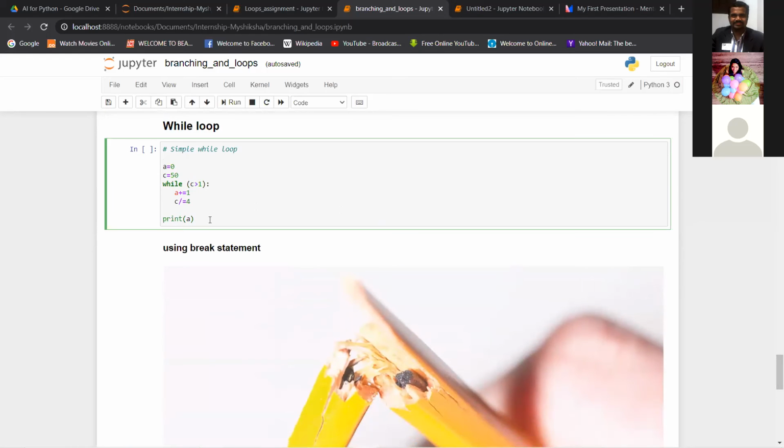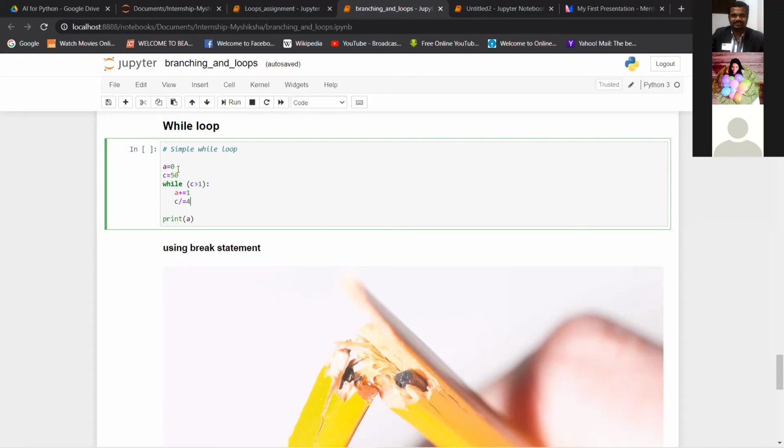Whereas in the while loop, there is a condition you have to give by default, inside these circular brackets, for the loop to run. Without this condition being true, the loop will not run. So you don't need to give an if statement with the while loop. You first check for the condition, and then you go inside the loop. What are the operations you want to perform?